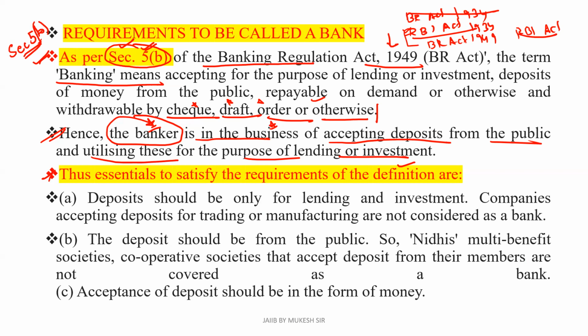So what are the essentials to satisfy the requirements of this definition? The first one is that deposits should be only for lending and investment. Companies accepting deposits for trading or manufacturing are not considered as a bank. Deposits should be only for lending or investments.